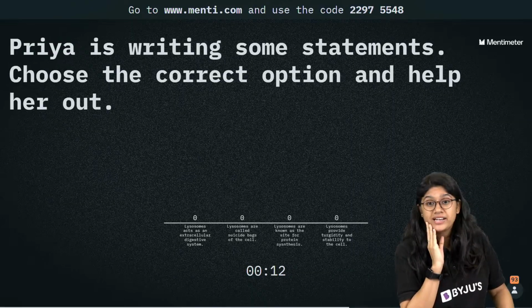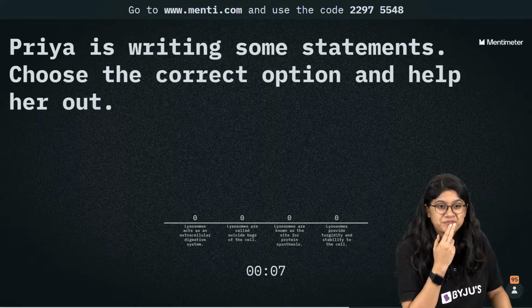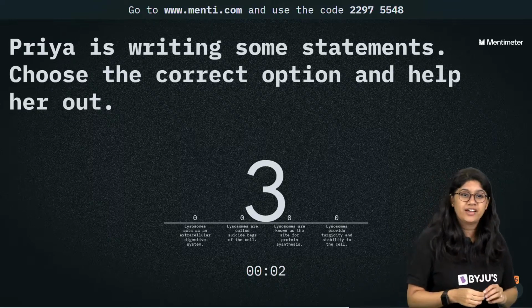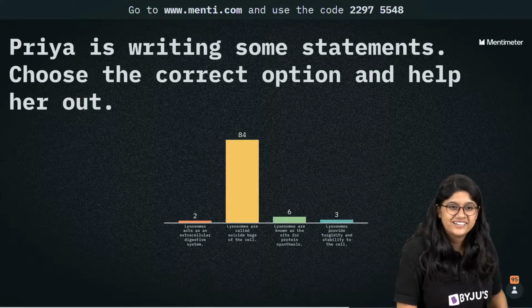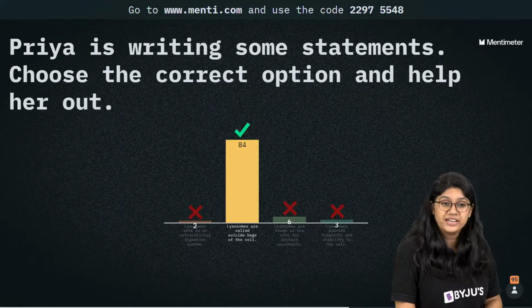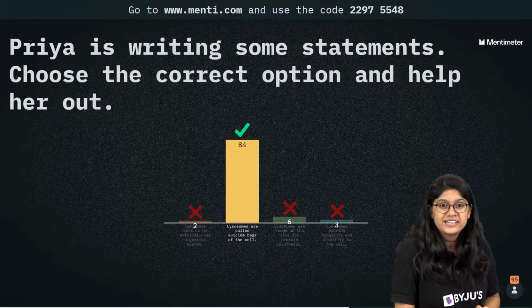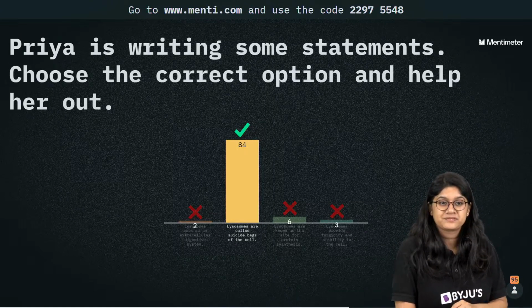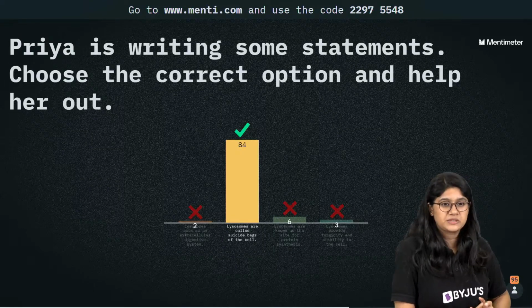Yes, we have to find out कि इनमें से कौन सा statement correct है. Very good, very good. And the correct answer is, of course, lysosomes are called as the suicide bags of the cell. Very good, everyone. 84 of you have voted for the correct answer. Rest, all the three statements are wrong. So we have helped Priya, right? Priya को सही answer बता दिया है.